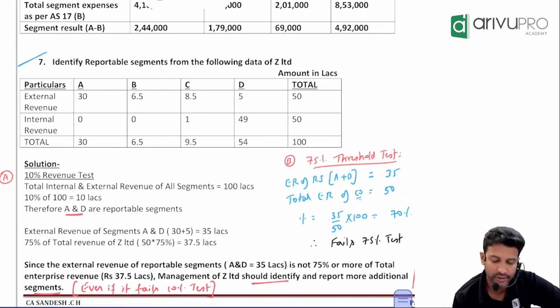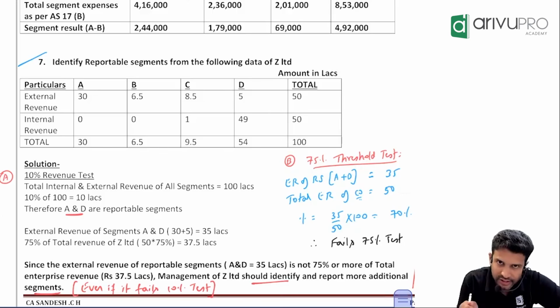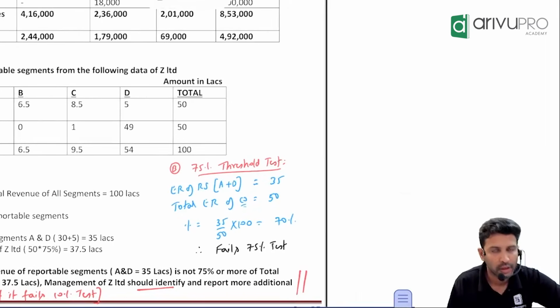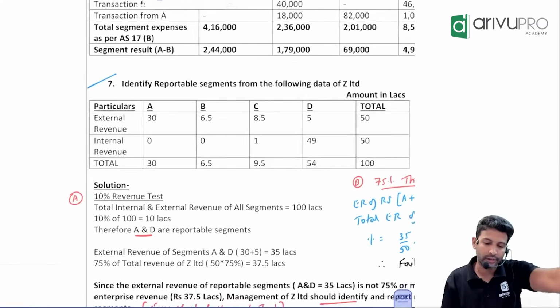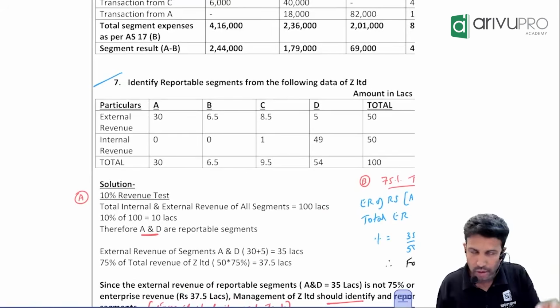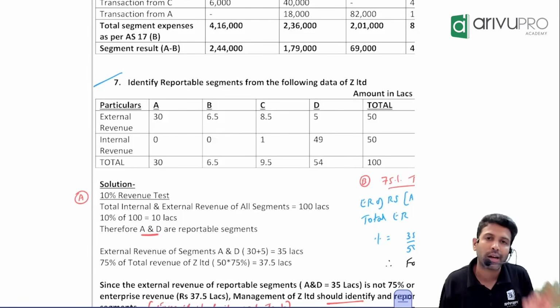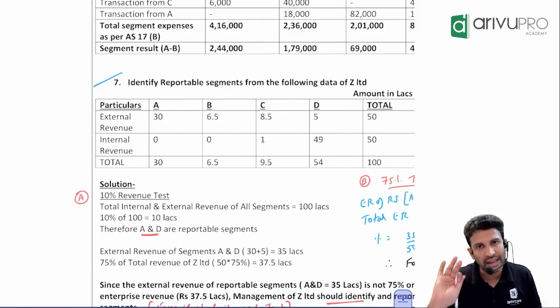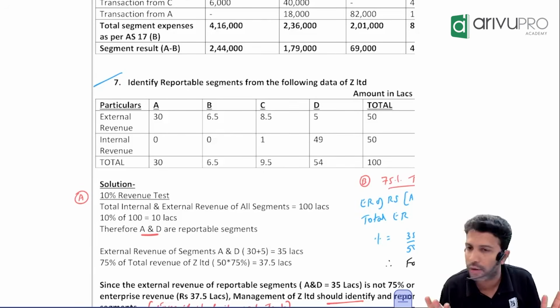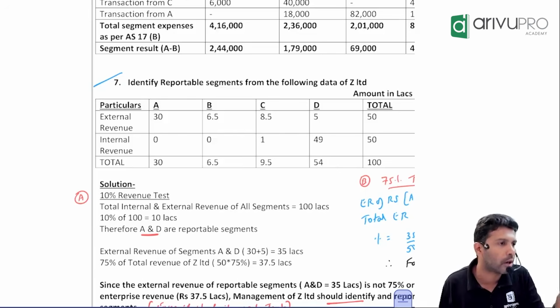10% revenue test. Confusion or okay? Now, does the matter end there, or is there one more test? What is that one more test? The 75% threshold test you'll have to do. Again, I'll tell you the provision once for your reference. The 75% threshold says this: the external revenue of the reportable segments should at least be 75% of the total revenue of the company.